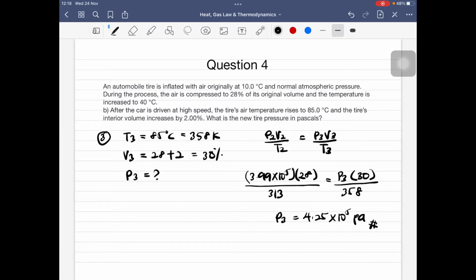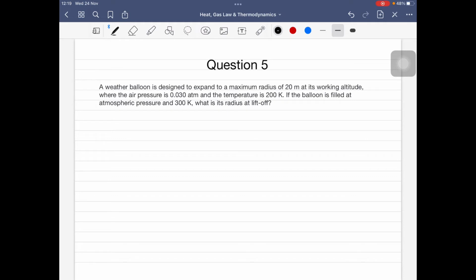Okay, next will be question number 5. Dalam question number 5 disebut, a weather balloon is designed to expand to maximum radius of 20 meter at its working altitude, ketinggian dia. Okay, where the air pressure is equal to 0.030 atm and the temperature is 200 Kelvin.